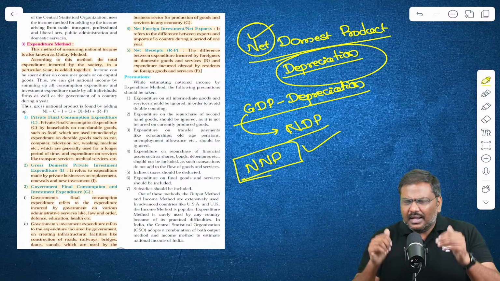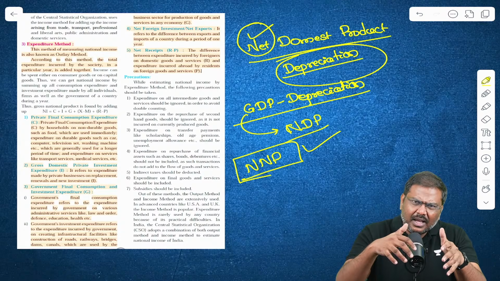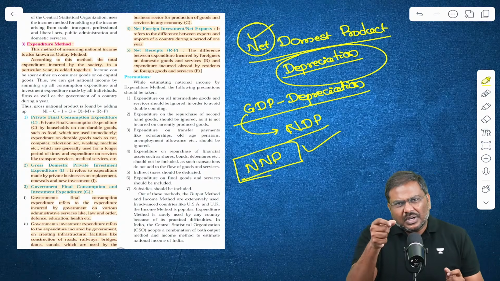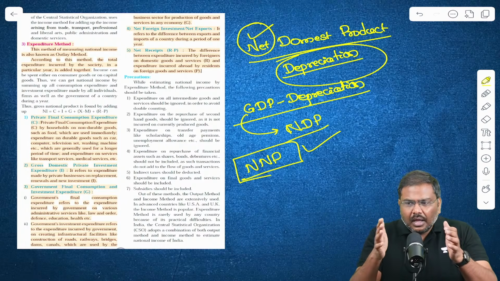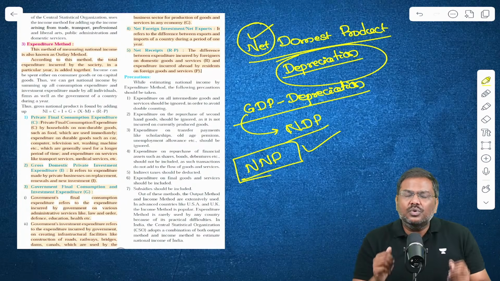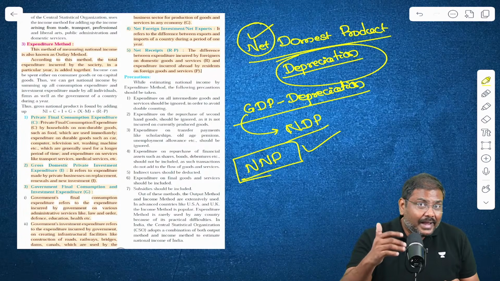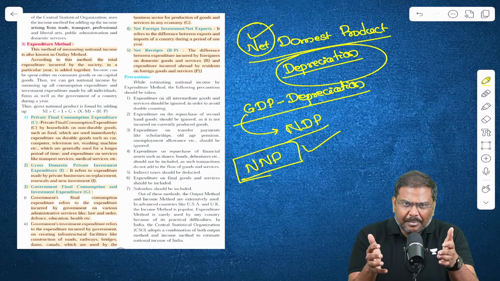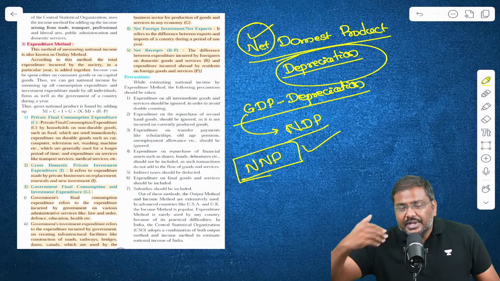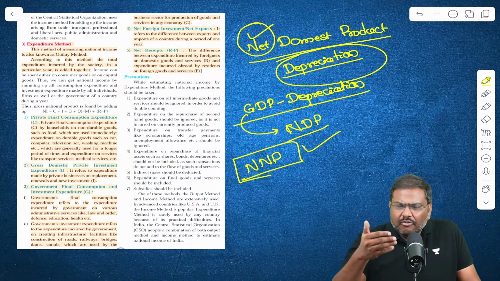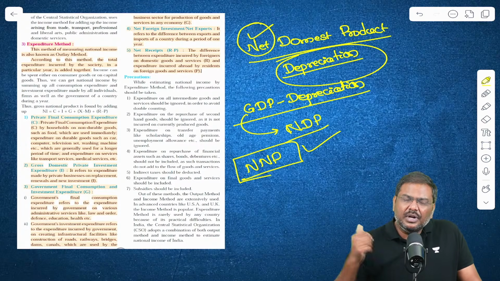Meaning what? Let's imagine companies in India. These will produce in India as well as outside India, because these are Indian companies. In the process of producing the goods and services, they will be consuming capital. They'll be using capital, just an example, machinery, because they are using it to produce goods and services, and it will be undergoing wear and tear. The value of this machinery will keep on decreasing.